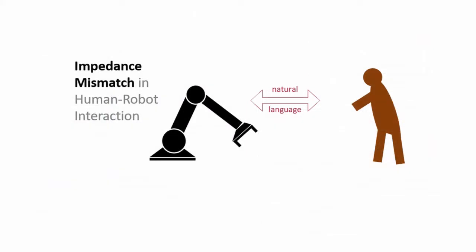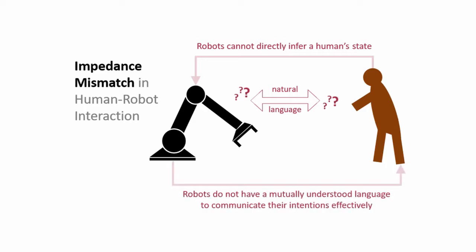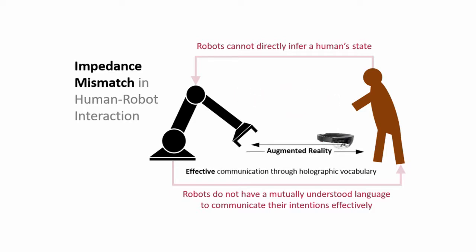The key challenge in human-robot communication is the impedance mismatch in how they represent and share information. On the one hand, robots cannot directly infer the human state, while on the other, they find it difficult to express their own beliefs and intentions easily. Natural language is noisy and ambiguous, and perhaps not the best option in restricted settings that can be engineered for more effective communication using, for example, the medium of mixed reality.